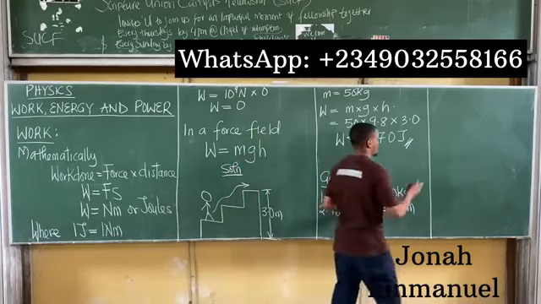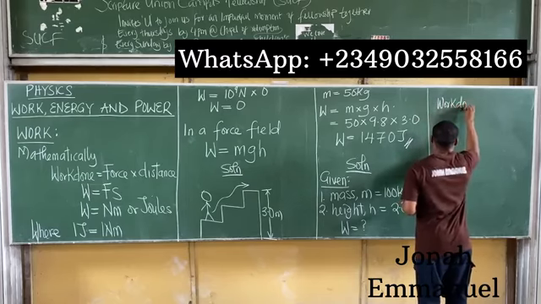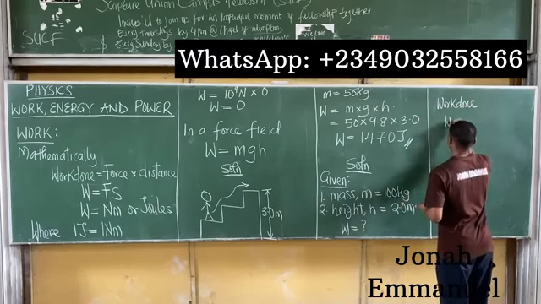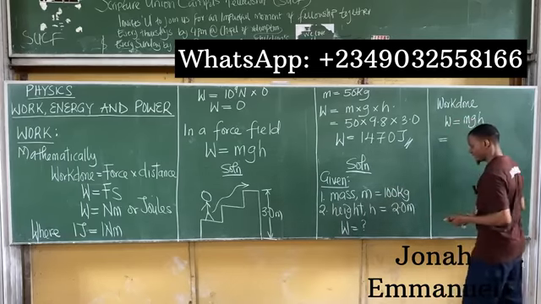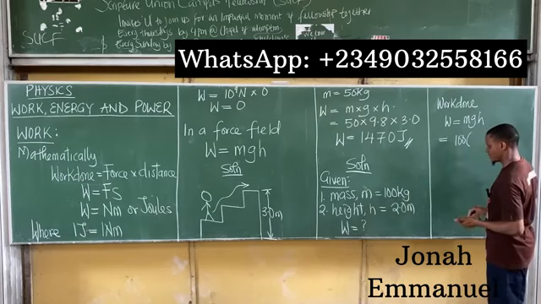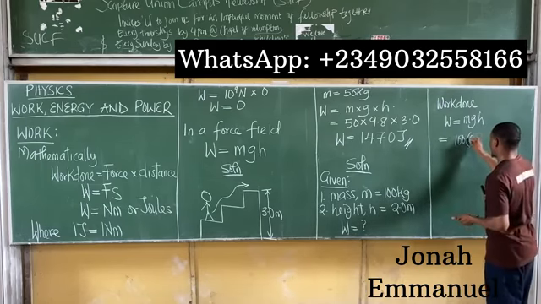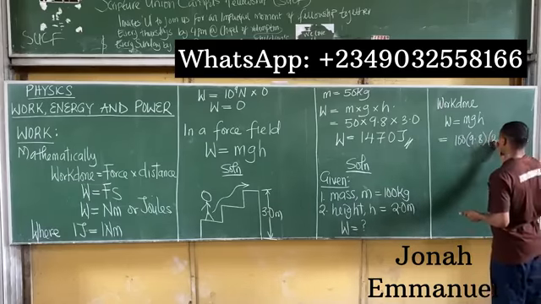That means for this case, we can have that work done, W, is equal to mass times gravity times height. Mass in this case is 100, times gravity, which in this case was not given, so we can take 9.8, times height. Height in this case is about 2.